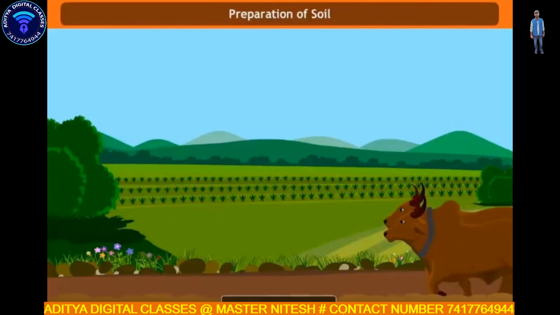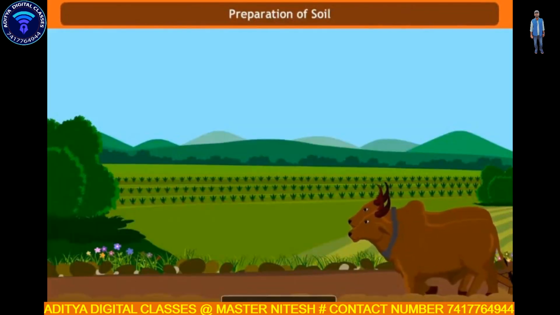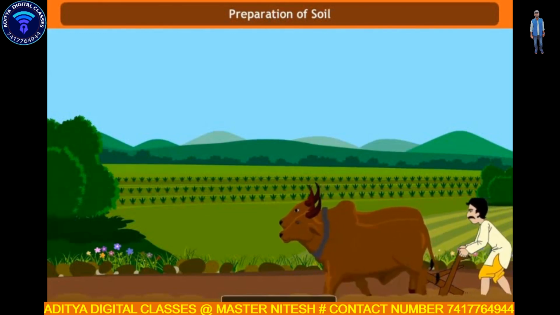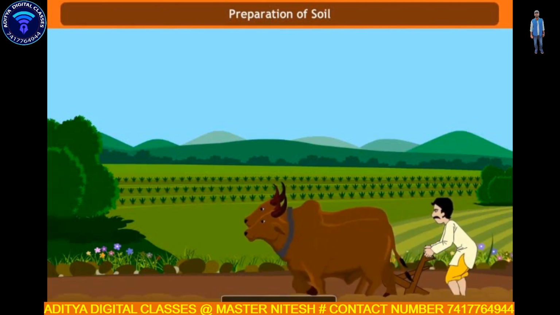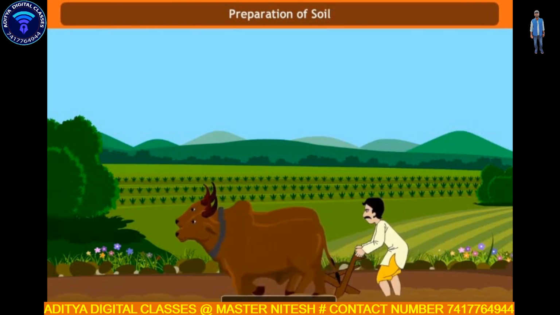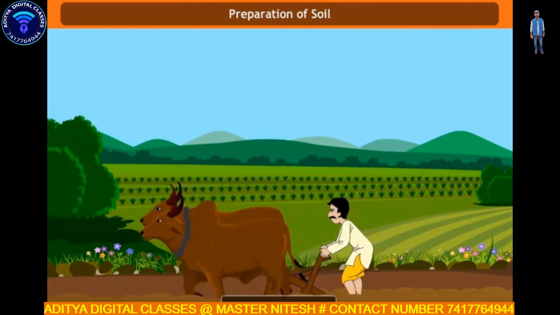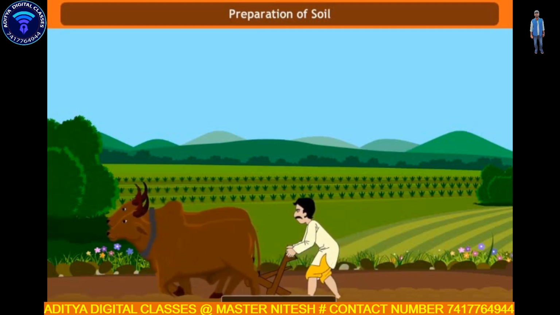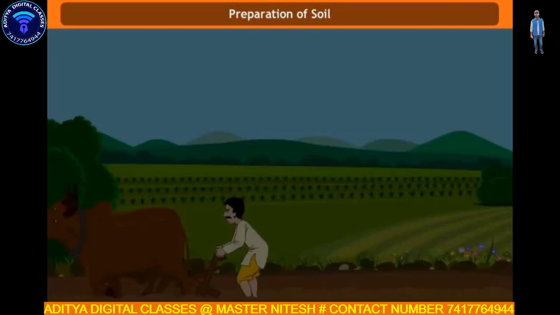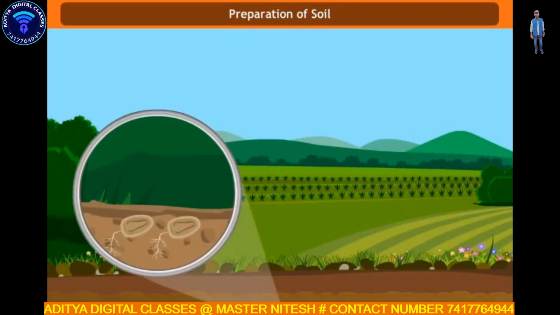Preparation of soil. Before crops are planted, the soil must be prepared. It is done by turning and loosening the soil, and this process is known as ploughing or tilling. Ploughing facilitates easy root penetration of seedlings into the soil. It aerates the soil, thus the roots can breathe easily. It helps in the growth of earthworms and microbes present in the soil.